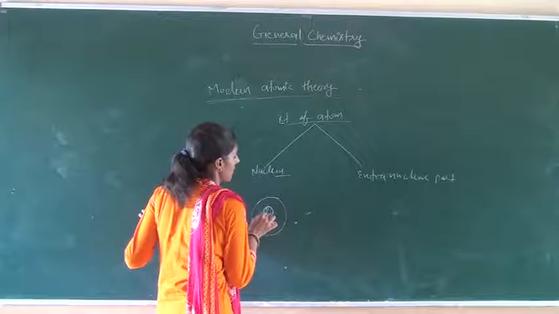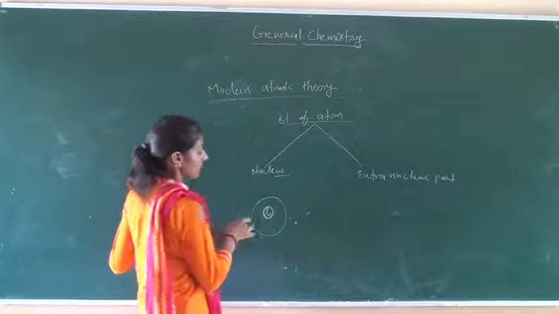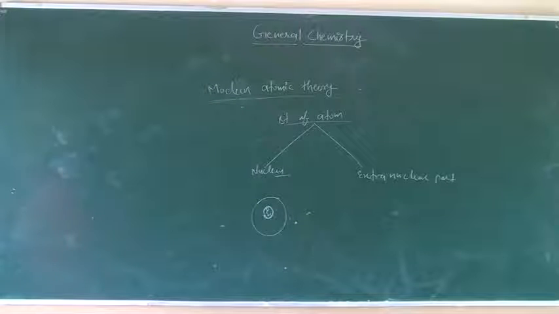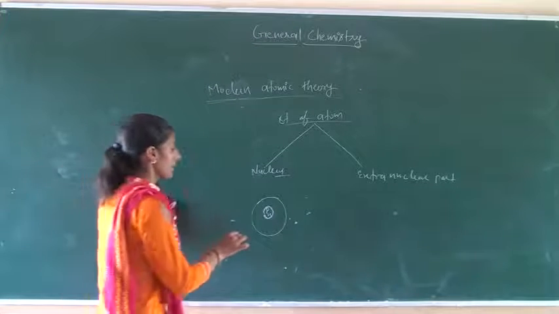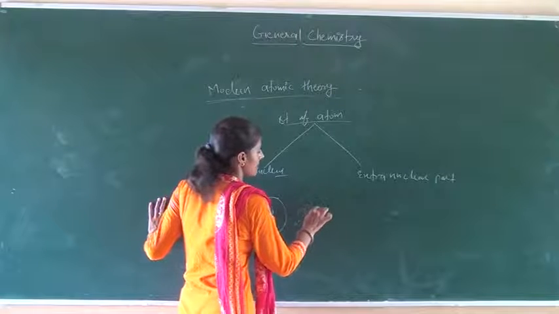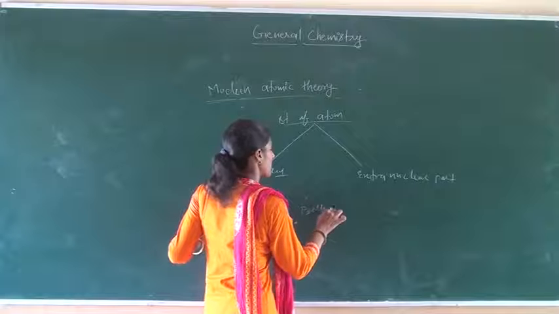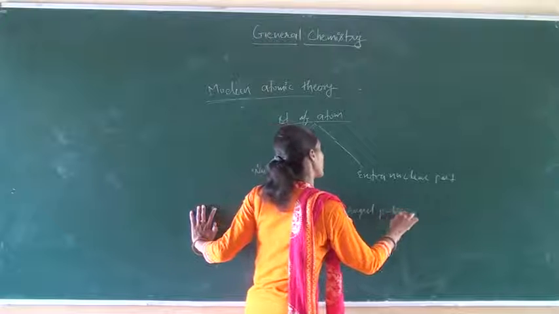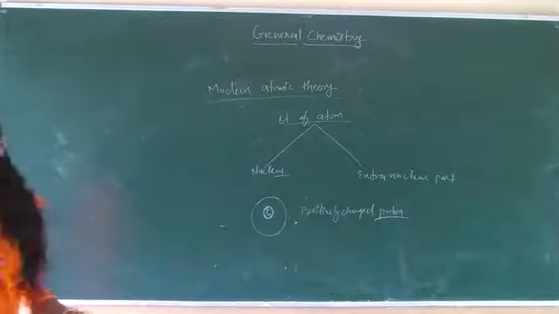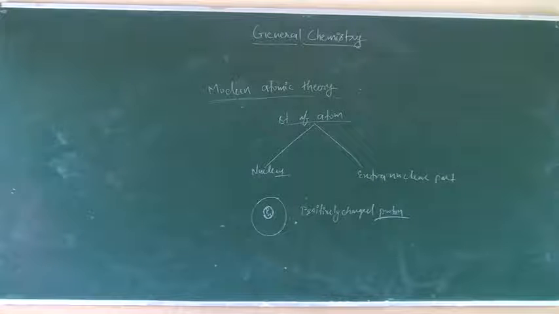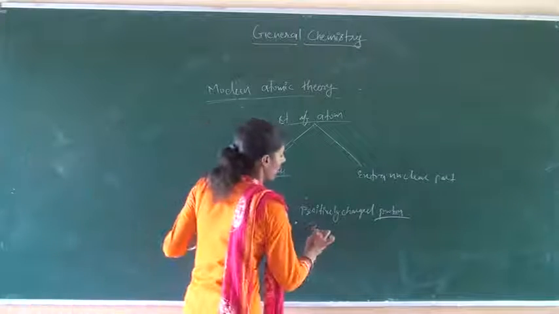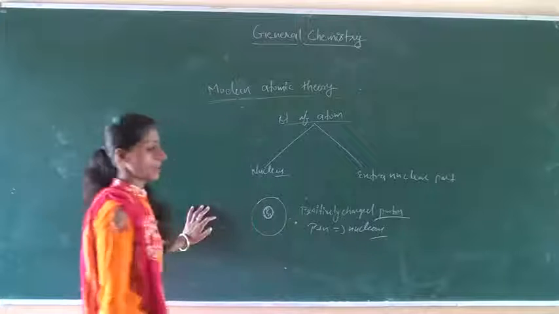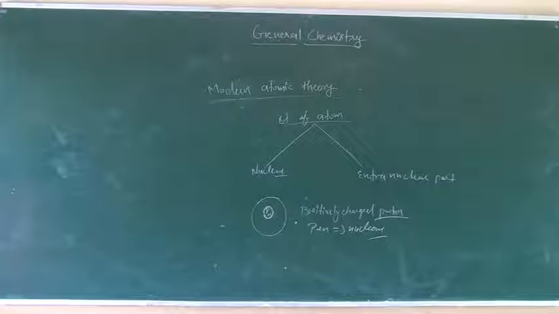The whole mass of the atom is concentrated in the nucleus due to the presence of proton and neutron in the nucleus. Okay? The overall charge of the nucleus is positive due to the presence of the positively charged proton, and neutron has no charge. Protons and neutrons are collectively known as nucleons.